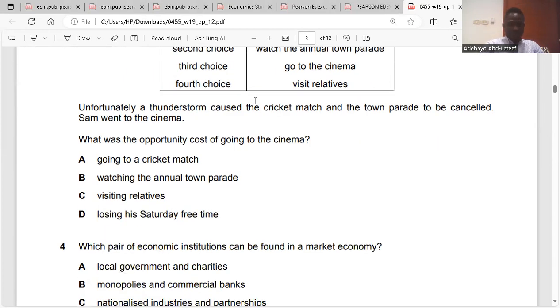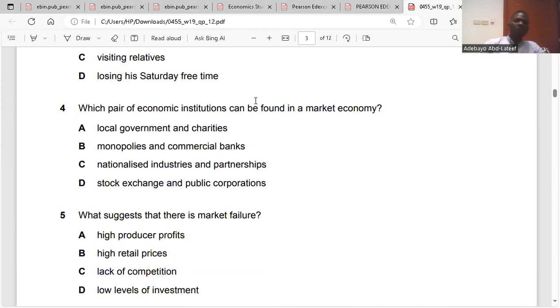Clear? Yes. Question 4. Which pair of economic institutions can be found in the market economy? When we're talking about market economy, we're talking about the free market, right? Yes. So local government could be mixed economy. Monopolies and commercial bank, that is the market anyway. Nationalized industries are government owned. Partnership is private, that's a mixed economy. Stock exchange and public corporation is a mixed economy. So the only market economy we have here is monopolies and commercial banks. Yes. So B, question 4.